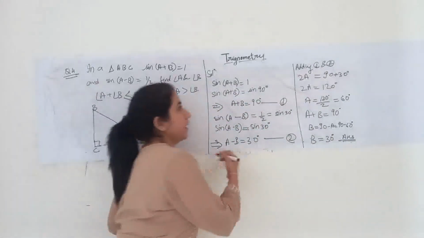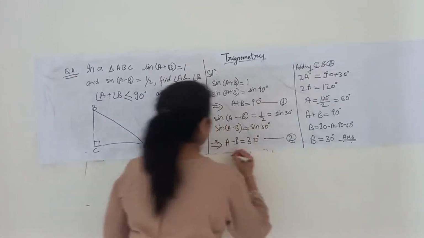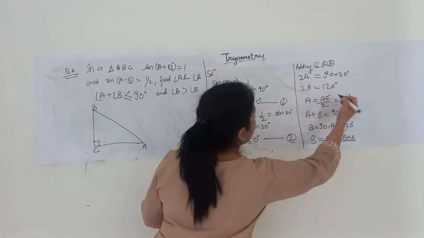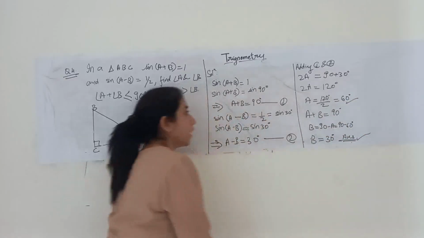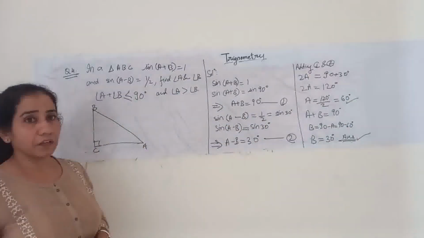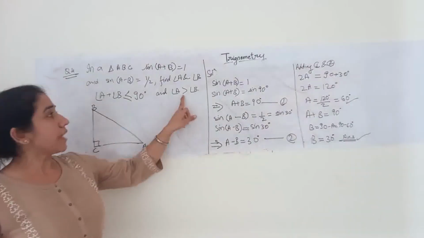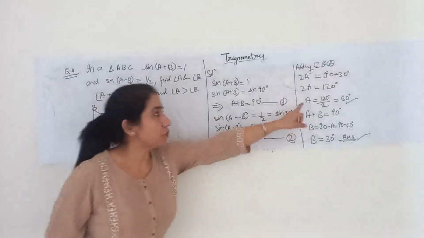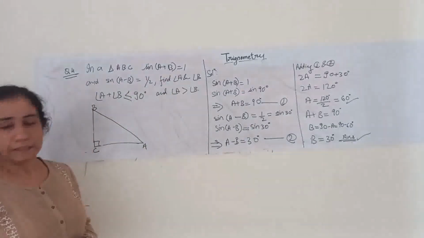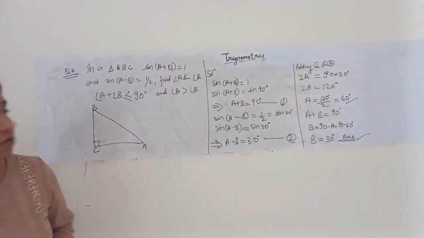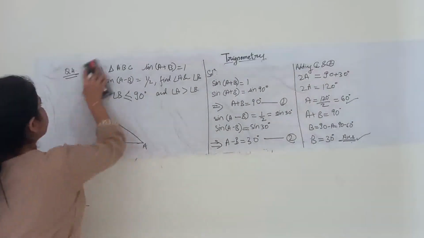Clear? A, I got as 60 degrees, and B, I got as 30 degrees, and it is satisfying the other condition also, that angle A is greater than angle B, which is true. Angle A is 60 degrees and angle B is 30 degrees. Okay? Coming down to the next question, that is question number 5.